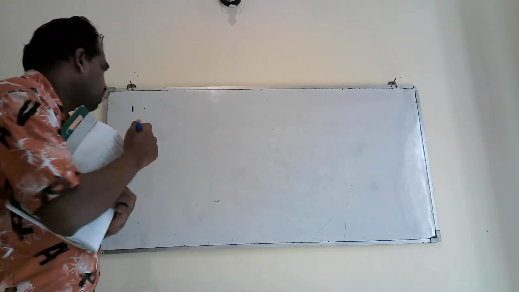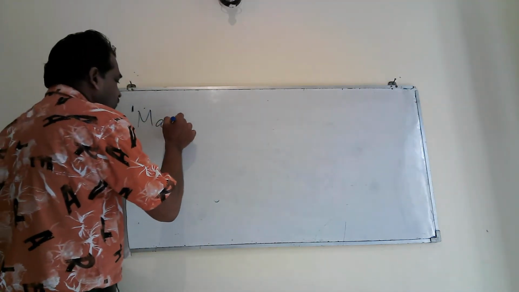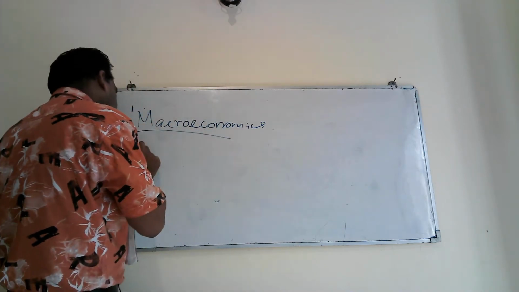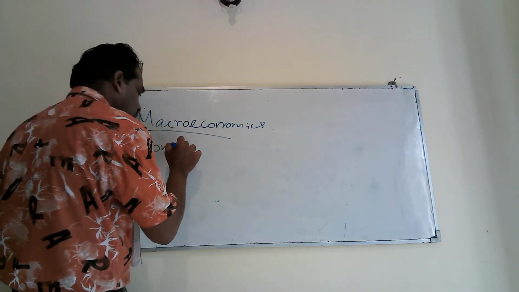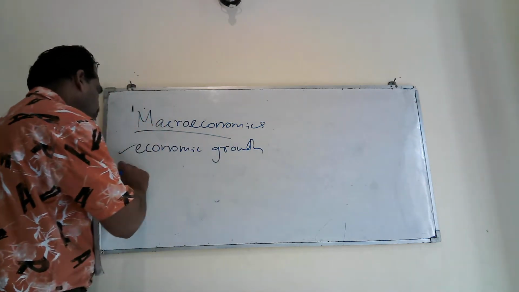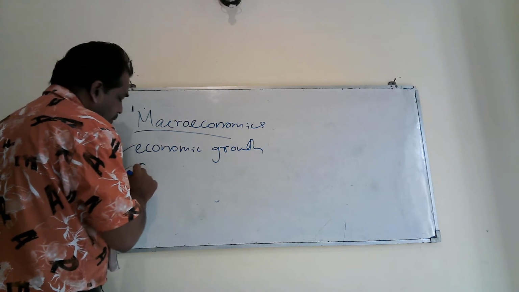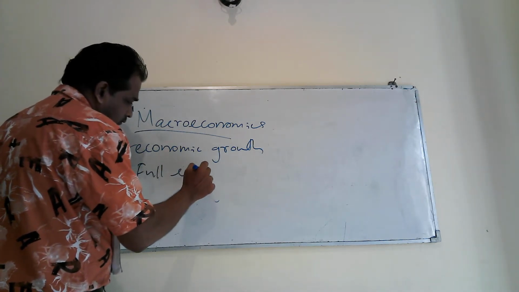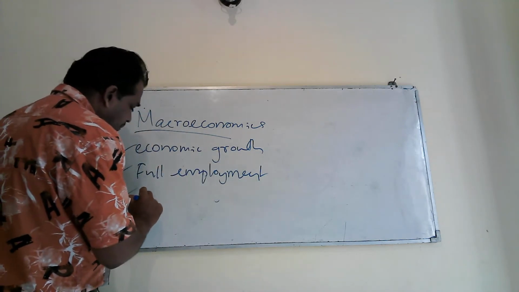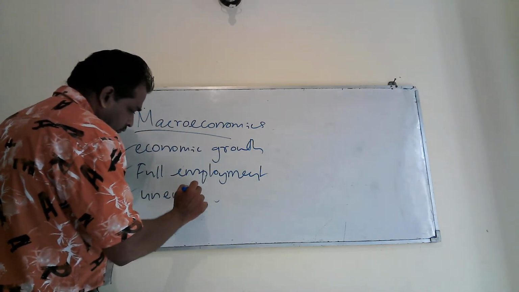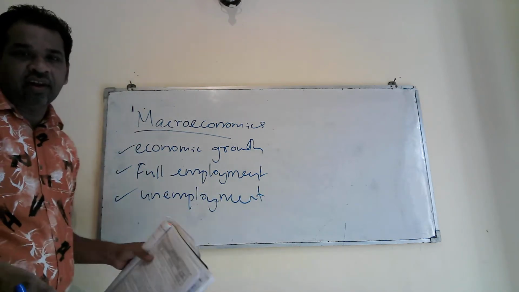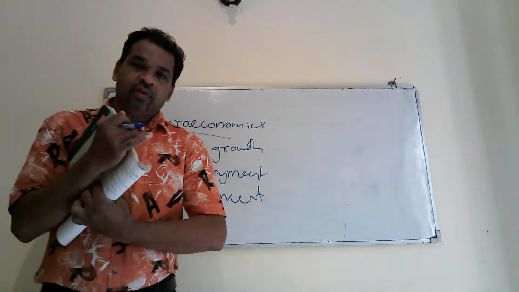Under that we can take economic growth, full employment, unemployment. We also have recession and economic boom.